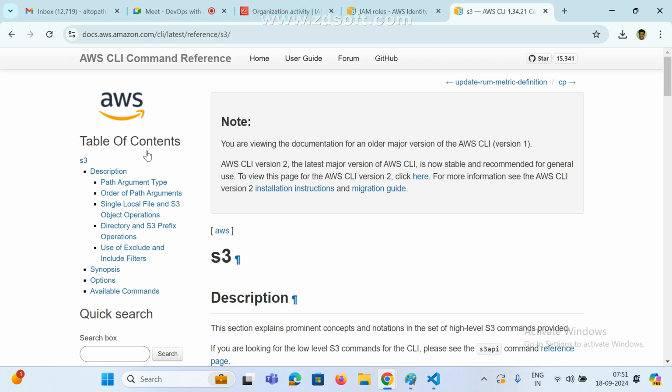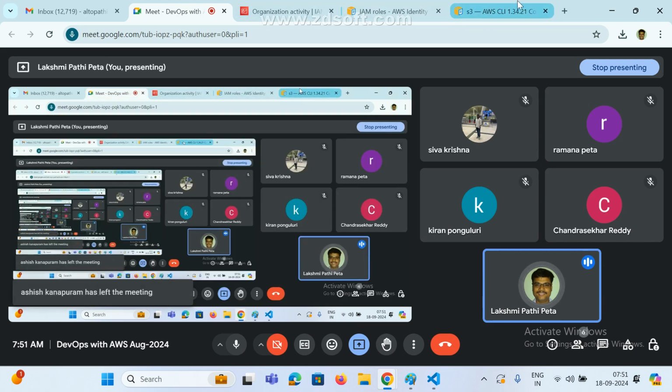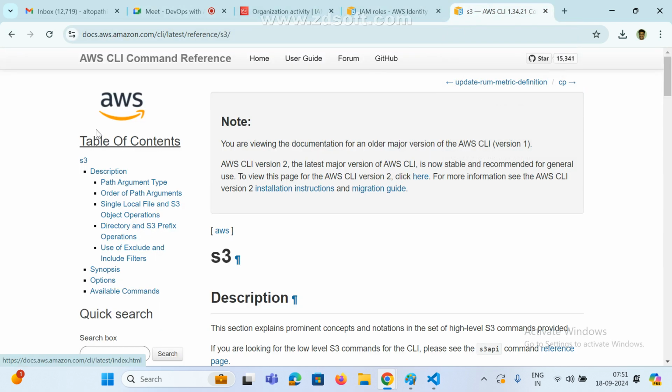Okay, what's the time now? 7:50, right? So in the next class we'll see a very important topic, the S3 bucket. In interviews, 99% of people touch on S3. What is an S3 bucket, and what are some of its operations? In real time also, in most cases we are using S3 buckets.